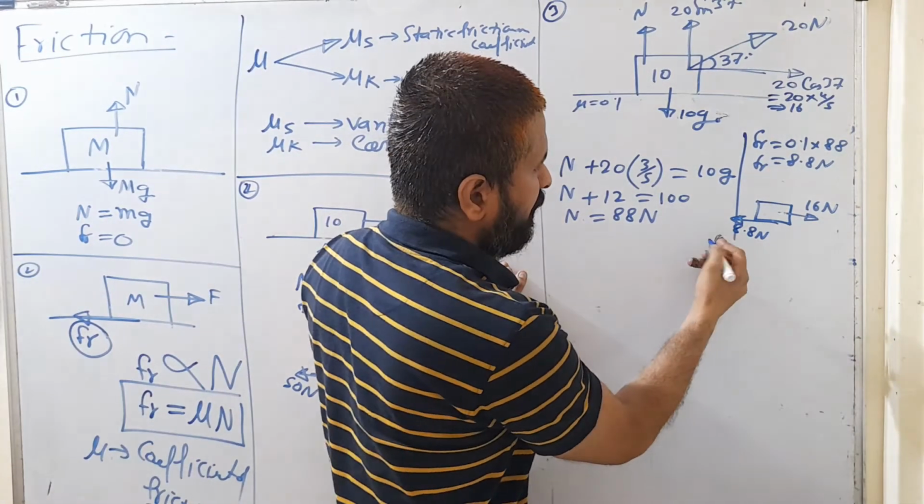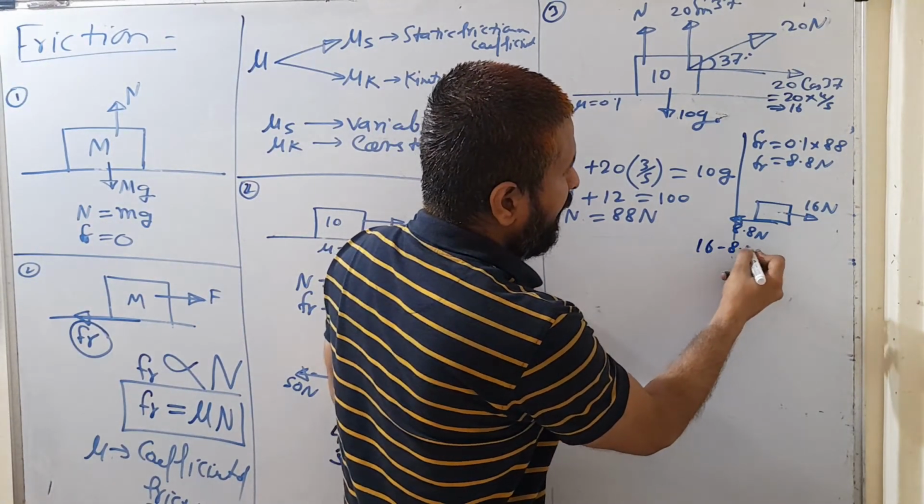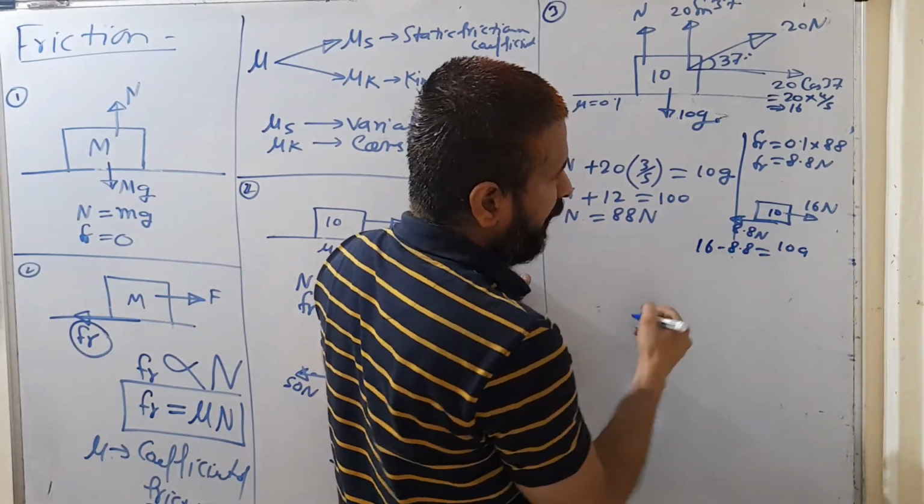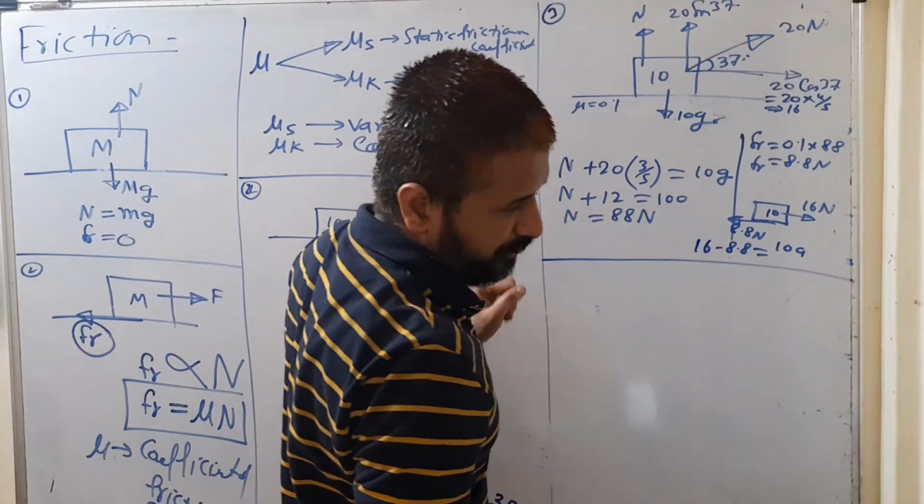Now you can find that acceleration. So 16 minus 8.8 is equal to ma, that is 10a. And by solving this, you can get the acceleration of this block.